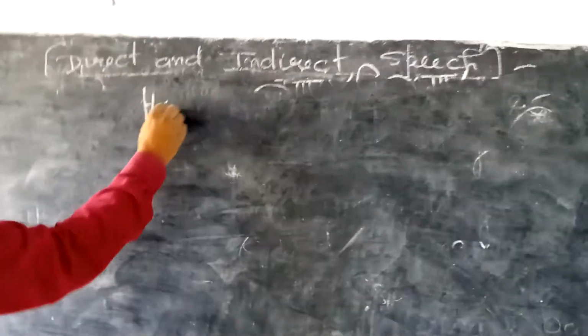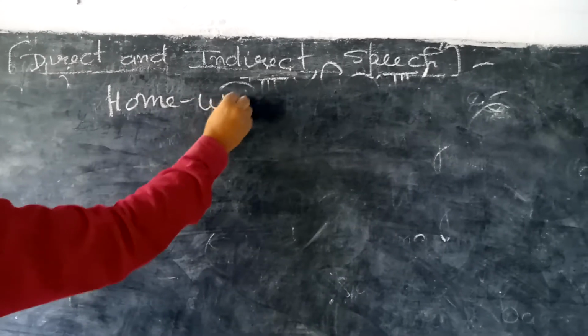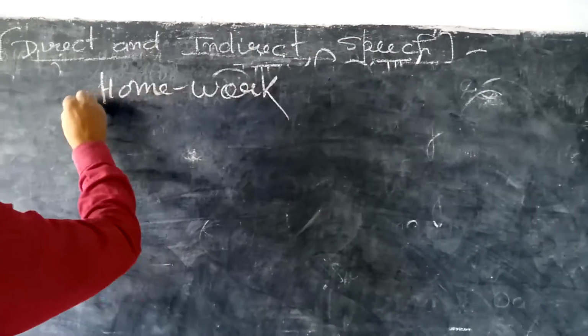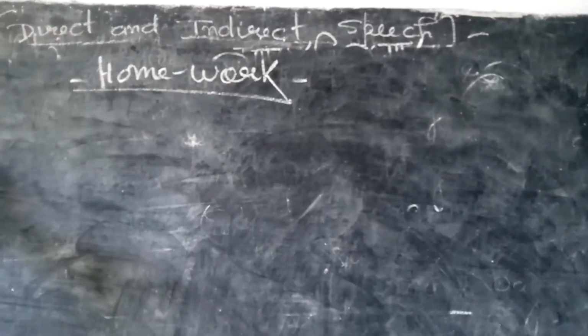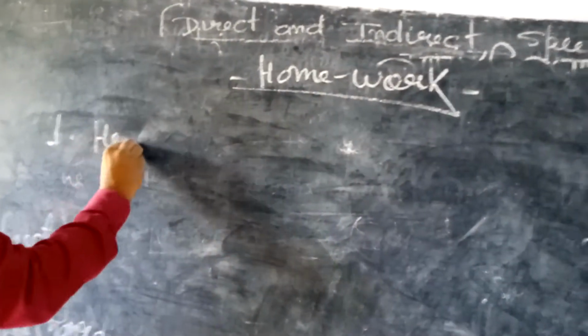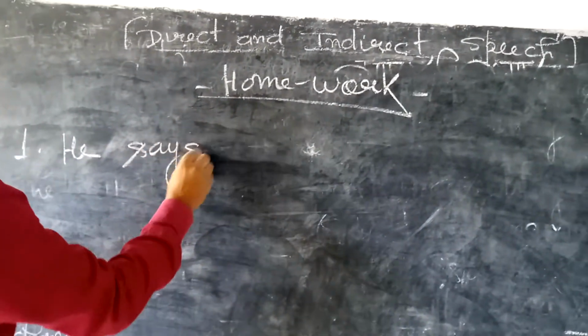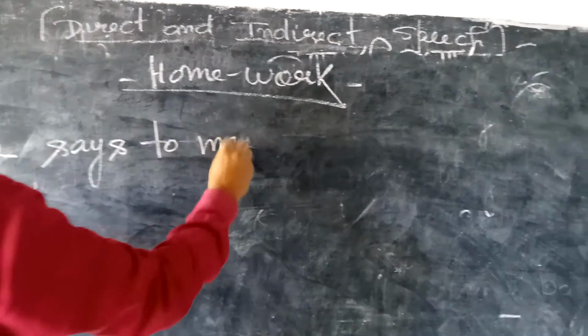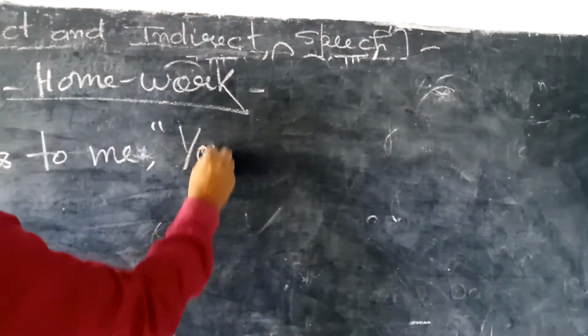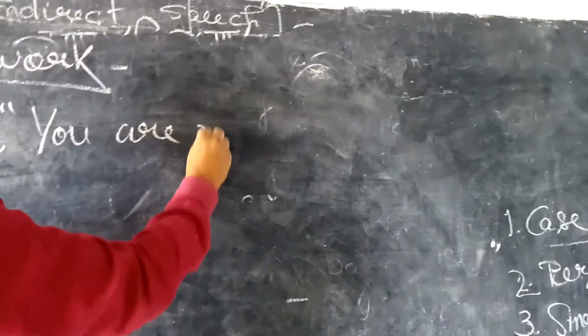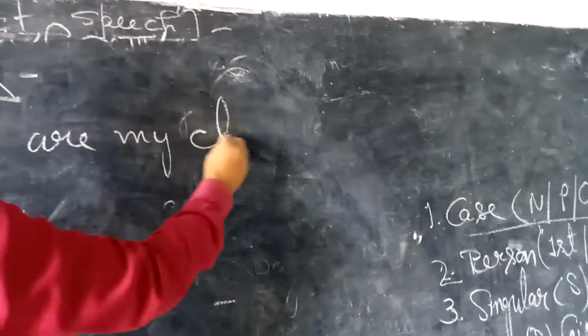Now you write some sentences in homework. And in homework you can do them easily at your home with the application of the same formula. Note down the first sentence. He says to me, comma, inverted comma, you are my classmate.